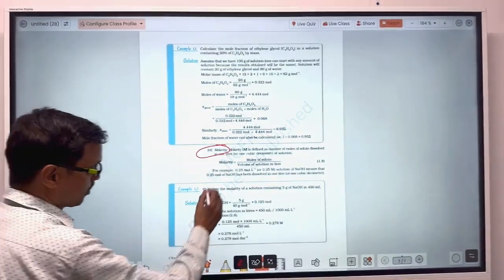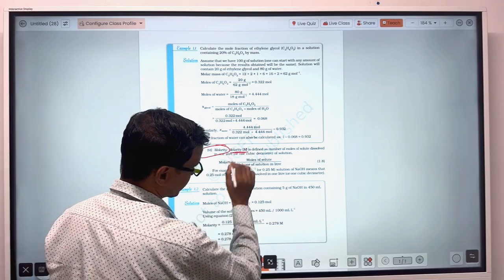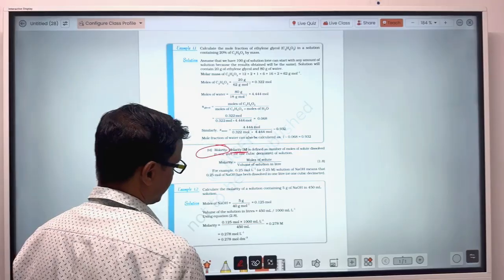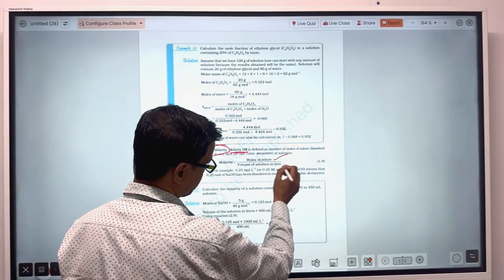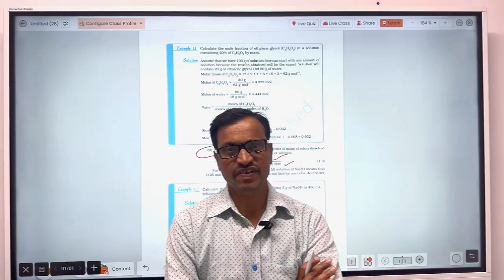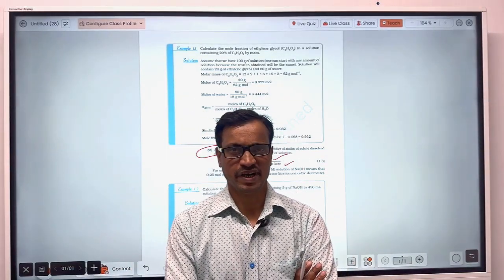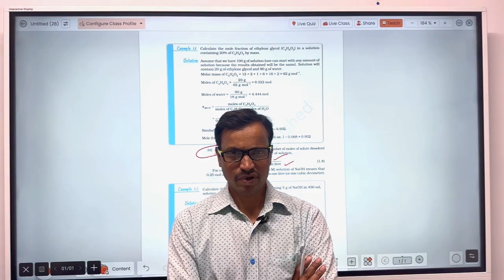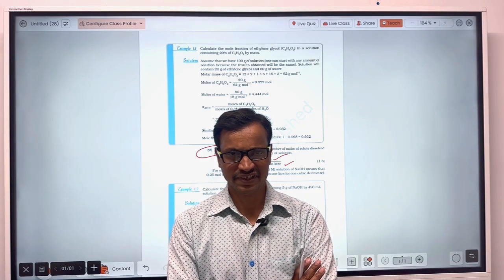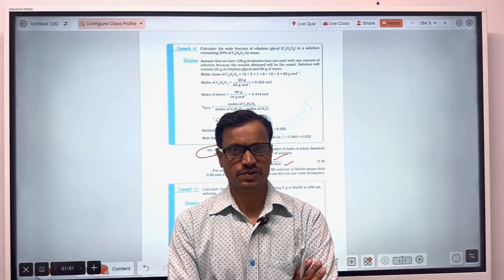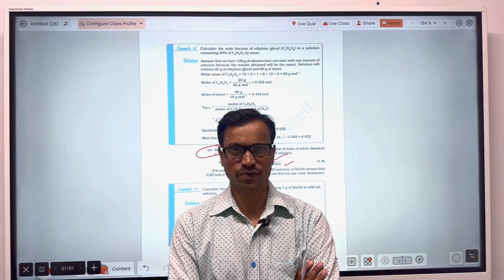Firstly, molarity is expressed as capital M, and that you will have to write. Molarity means capital M, and that is the number of moles of solute upon the volume of solution in liter. Keep in mind, when you find the molarity, it is the number of moles of solute dissolved in 1 liter of solution.